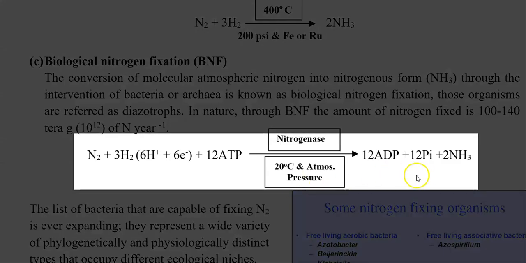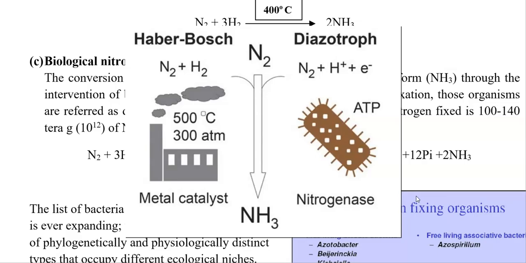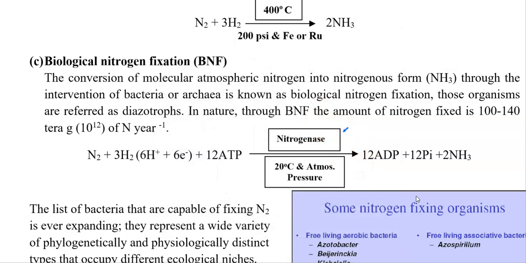This process again involves nitrogen and hydrogen that are combined into ammonia molecules, whereas here, instead of the high temperature and pressure employed in the industrial process, only energy in the form of ATP is used, and this whole process is mediated by the catalyst, that is the nitrogenase enzyme system. Here the temperature is very ambient, around 20 to 30 degrees centigrade, favoring nitrogen fixation, and the pressure is normal atmospheric pressure, that is 1 atmosphere, at which this whole process can be easily completed.